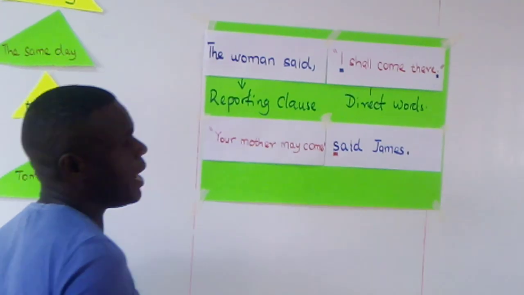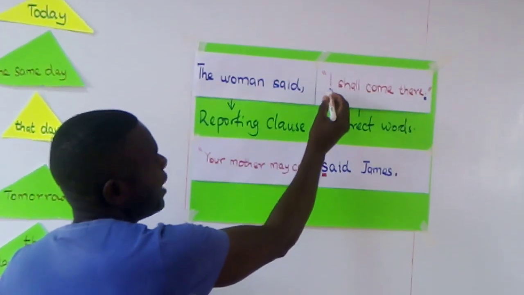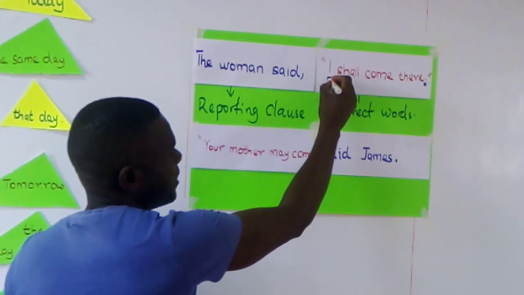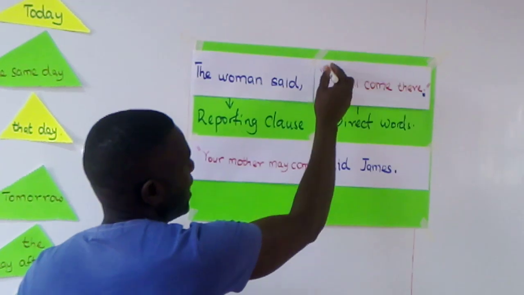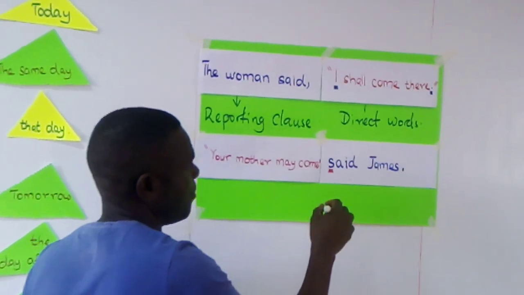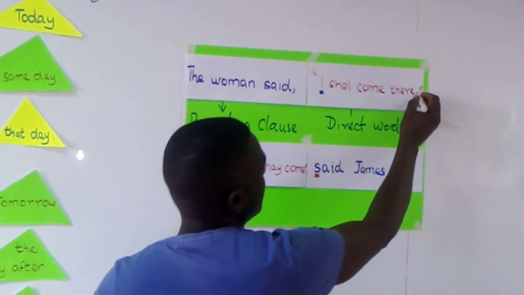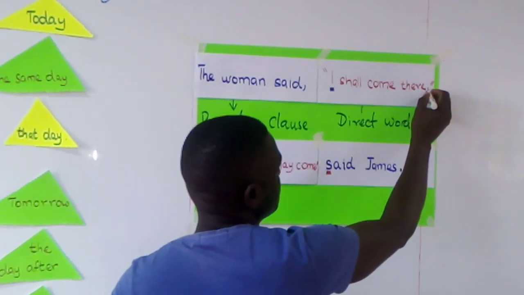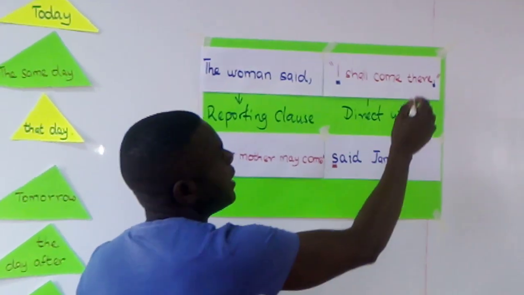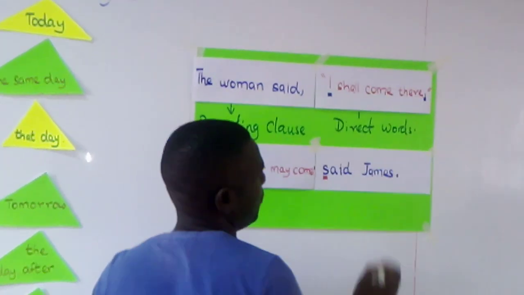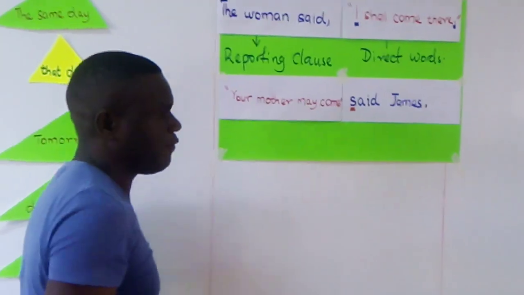Then after the comma, we open the inverted speech marks, and then the first letter in the spoken words must be a capital one. I hope you remember that. I shall come there. Then we end with a full stop, and after the full stop or any punctuation mark, we close with the speech marks.